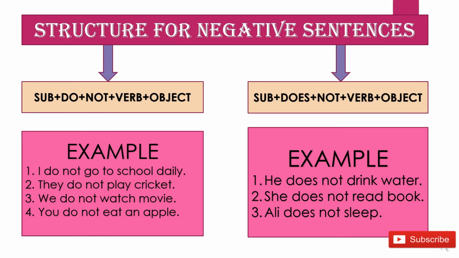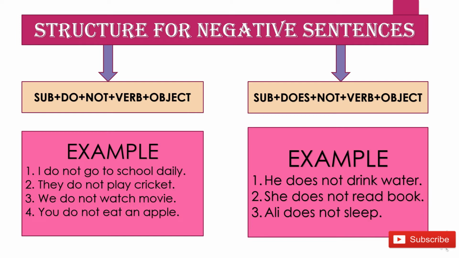Here you go with the structure. Structure is mentioned over here: subject plus do plus not plus verb plus object, right? So with the first and second person: I do not go to school daily. They do not play cricket. We do not watch movie. You do not eat an apple. With the first and the second person, you will have to add do with it, and with the third person,